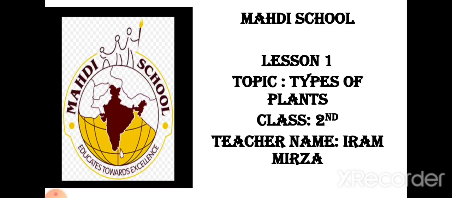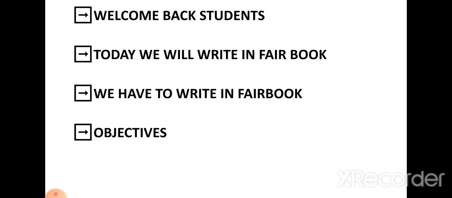Kids, how are you? Hope you all are fine. Today we are going to write all the objectives that we had learned in lesson number 1, the topic of which was types of plants. These are the objectives related to it which are going to be asked in the exam. Okay, let's start. Before that, I'll explain that today we will write in the fair book.